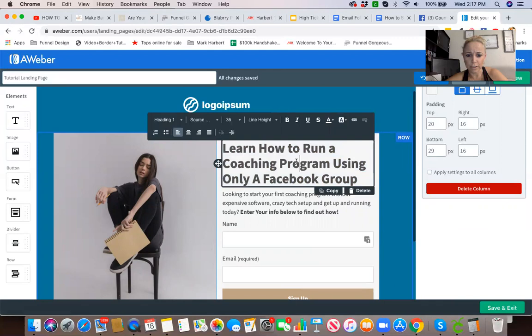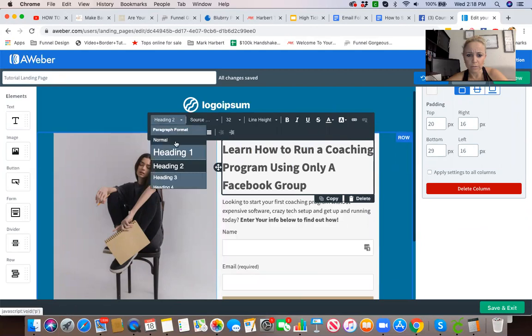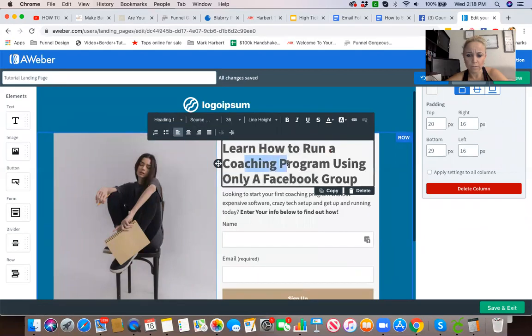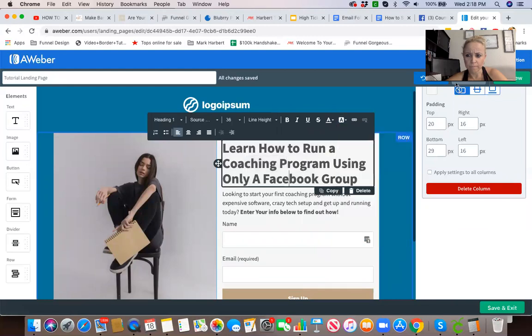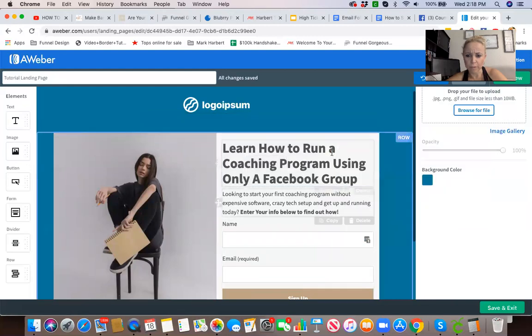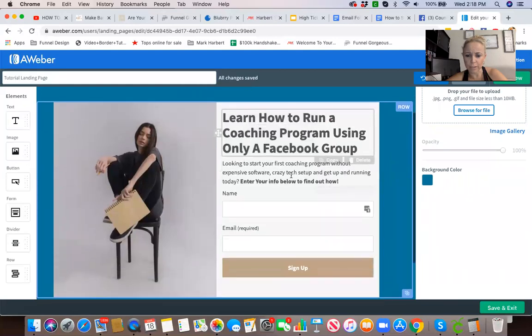Should be able to change the color there. Let's see here. Heading 1, 2. Should be able to change the color with that. Maybe it's just being a little glitchy.